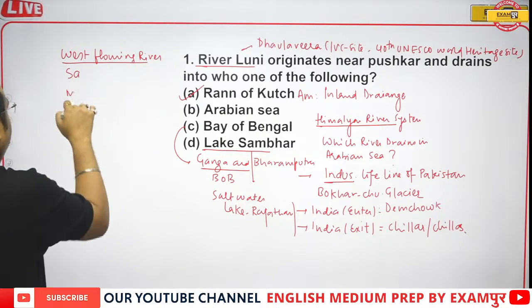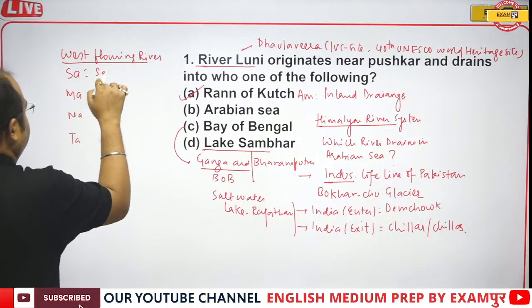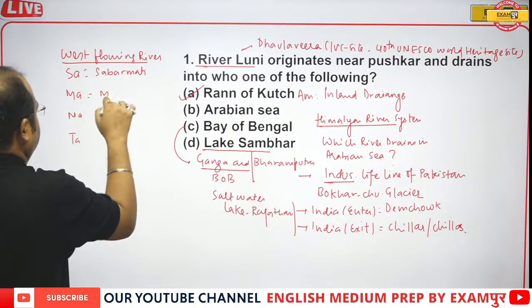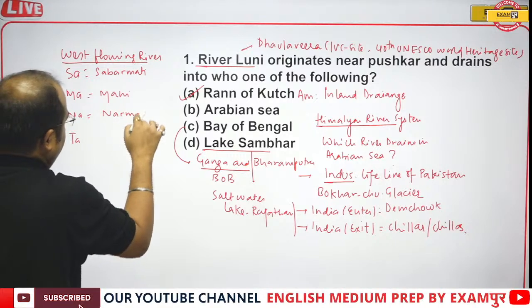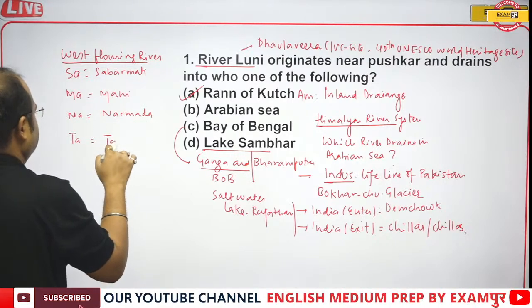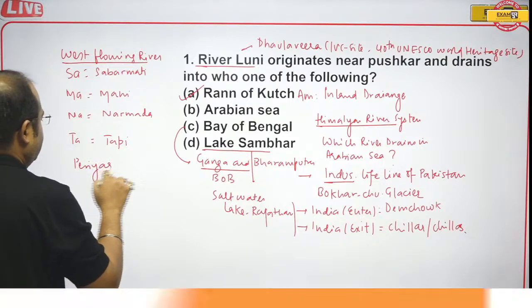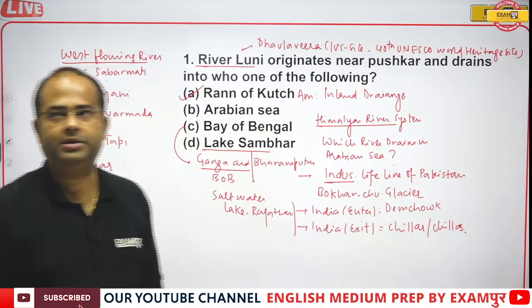Sa, Ma, Na, Ta. Sabarmati, Mahi, Narmada, Tapi, Periyar. They are the west flowing rivers, that all finally drain in the Arabian Sea.